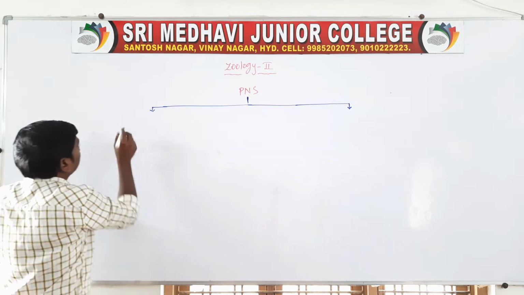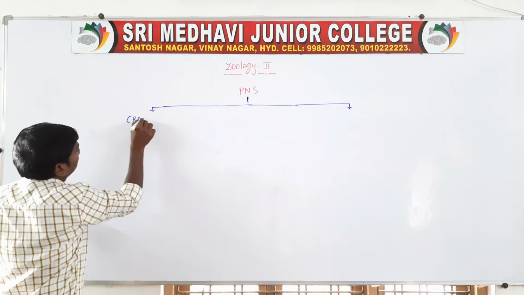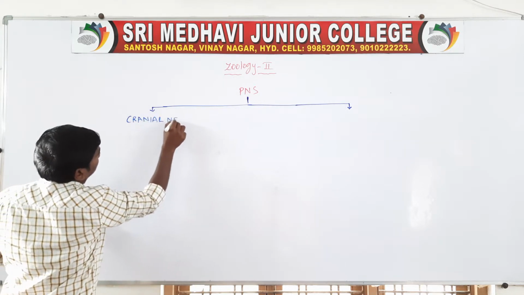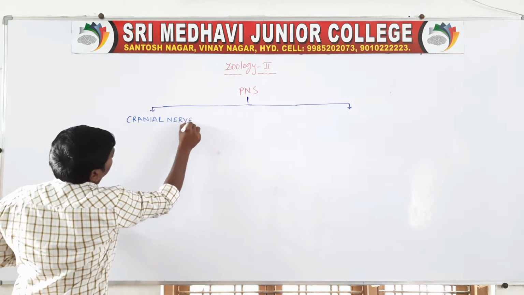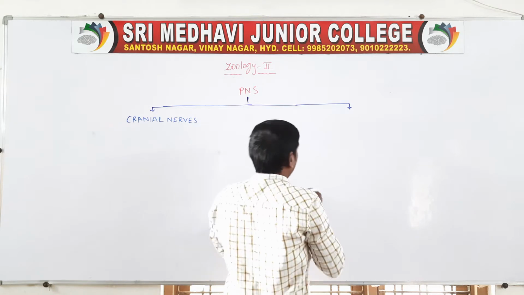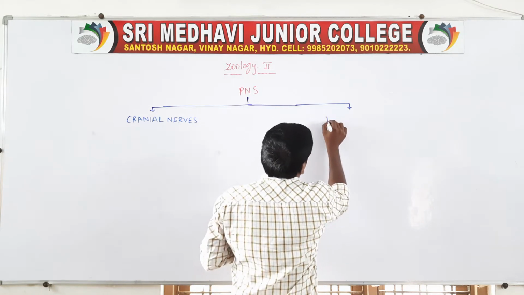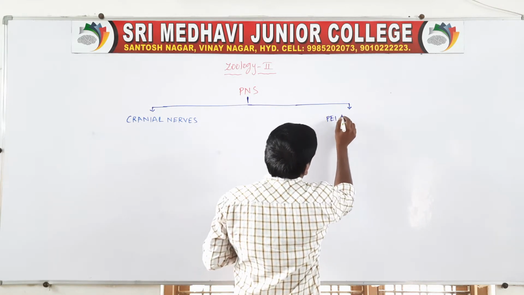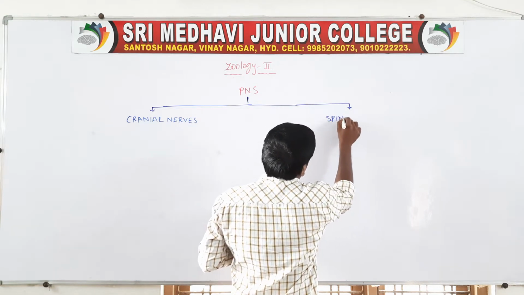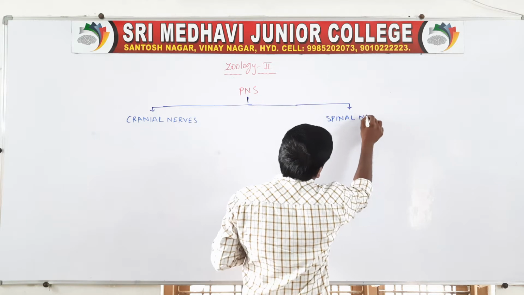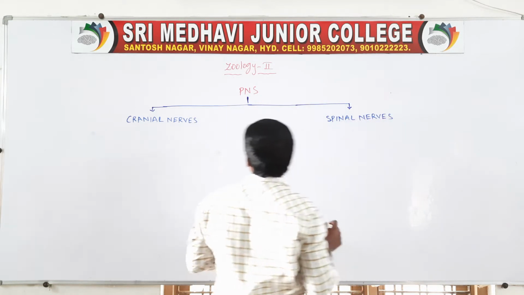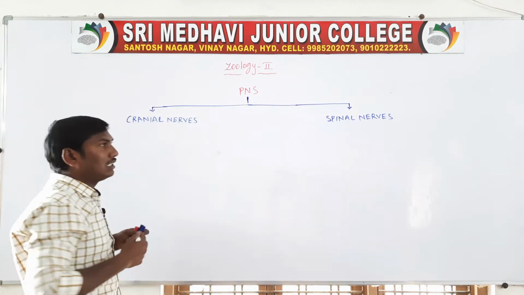Cranial nerves. The second one is peripheral nerves: cranial nerves and spinal nerves.